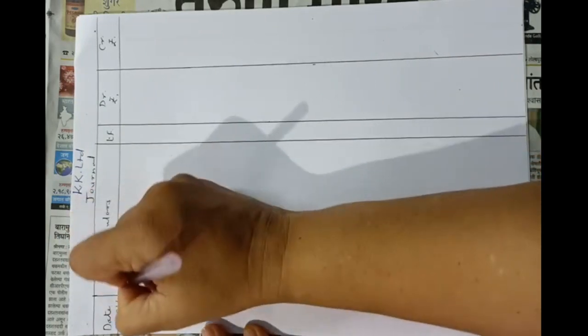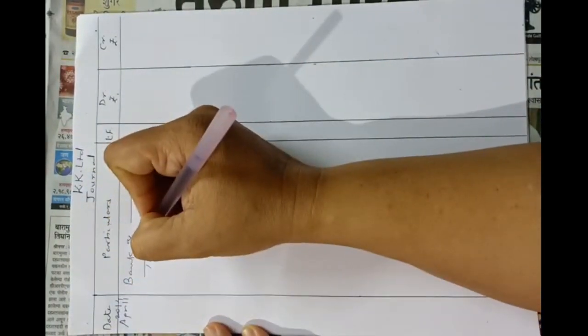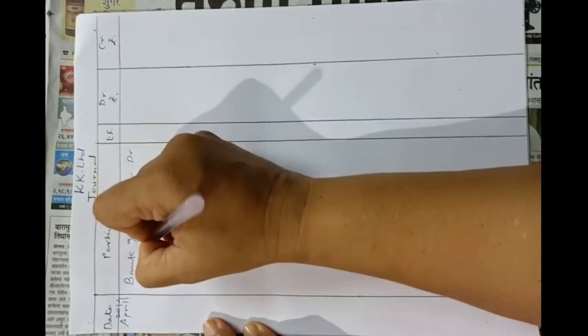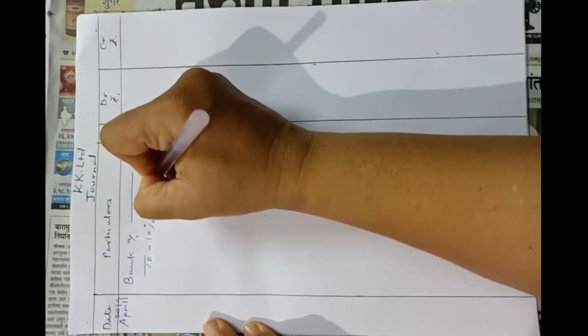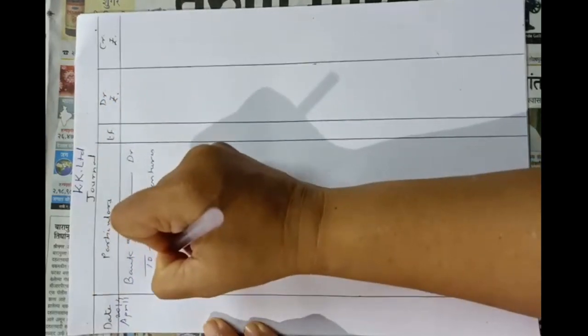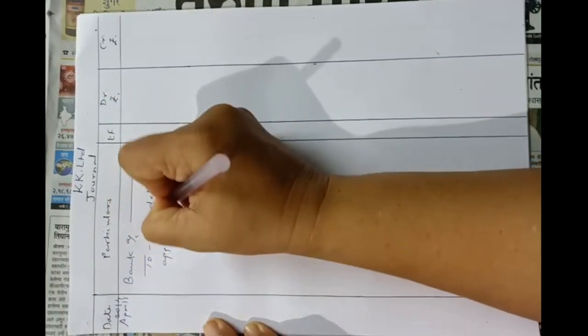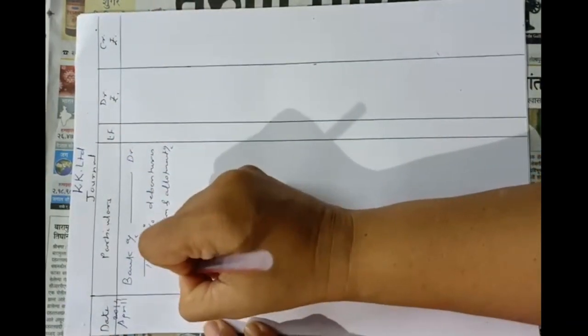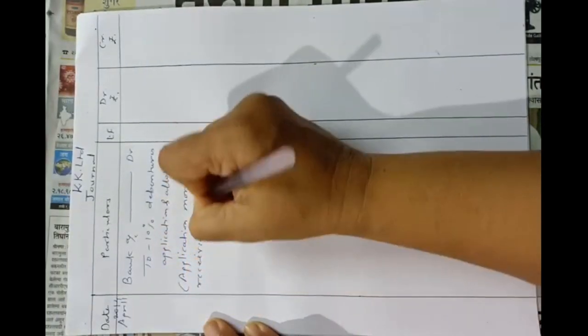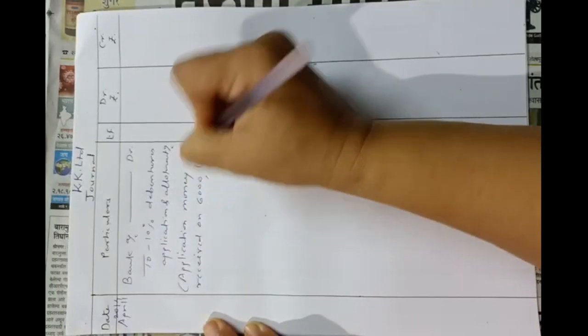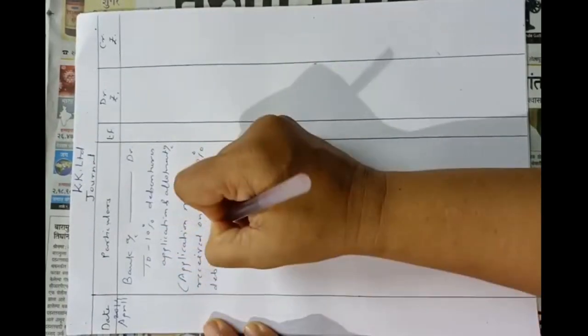April 1st, bank account debit, to 10% debenture application and allotment account, application money received on 6,000 10% debentures at rupees.